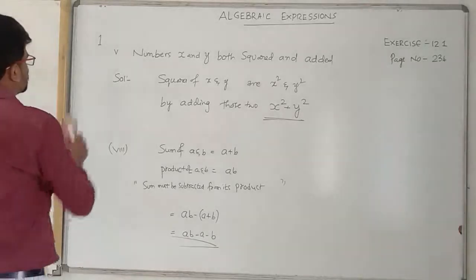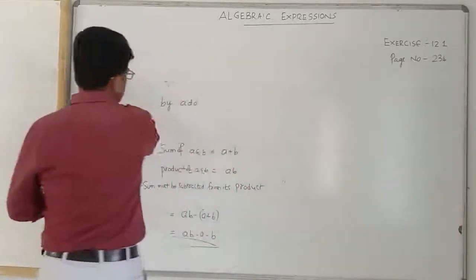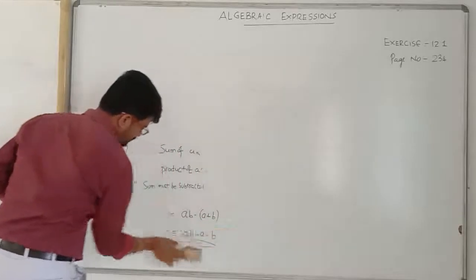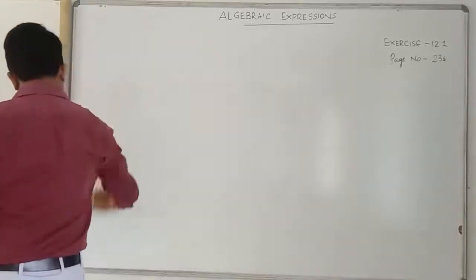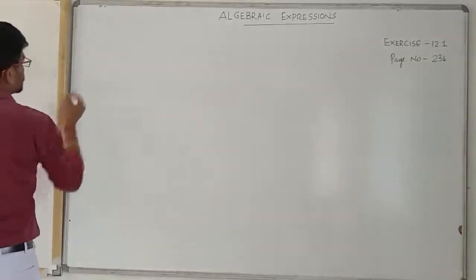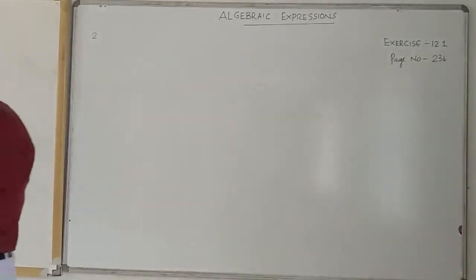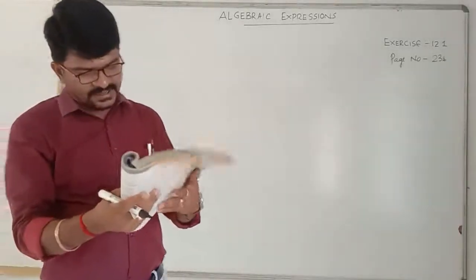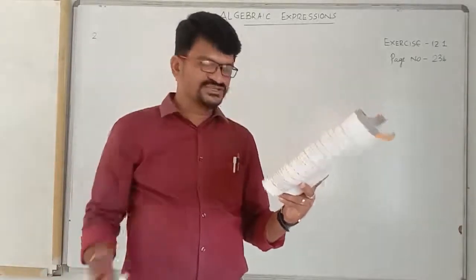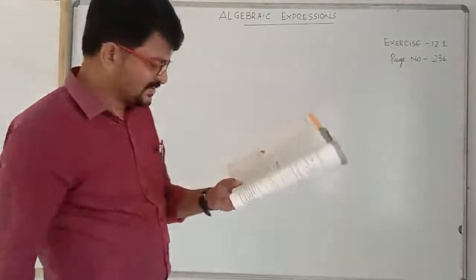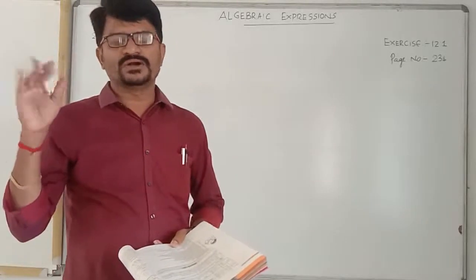Okay, children, next one. Second one: identify the terms and their factors in each of the following expressions, using a tree diagram. That's good, children. Very good. I'll explain only one problem. The remaining ones you have to complete.